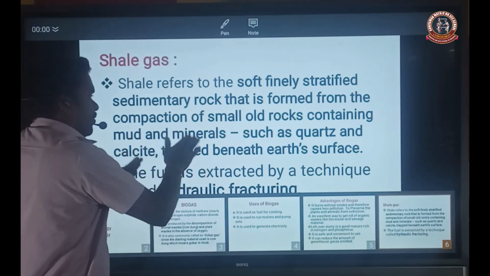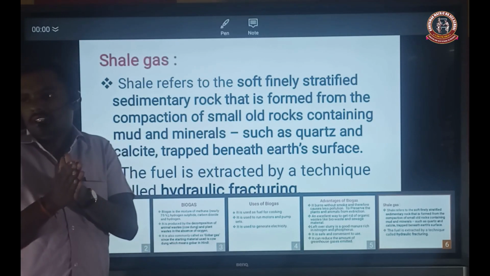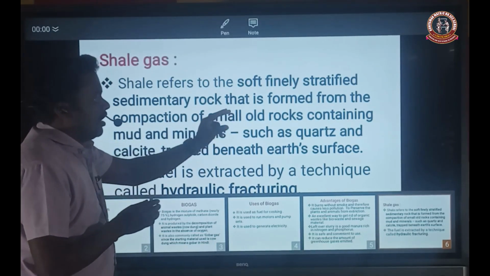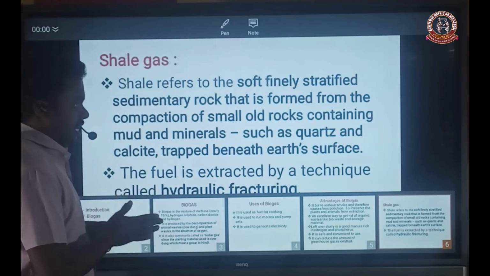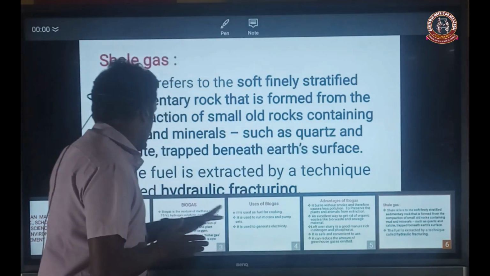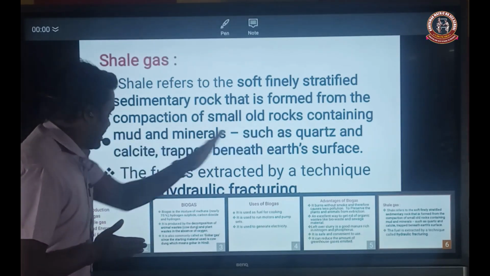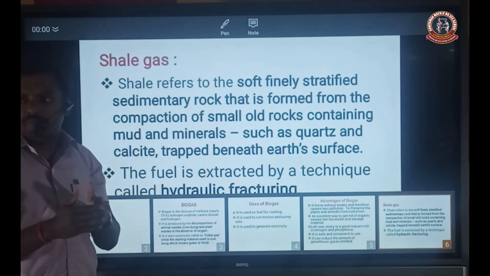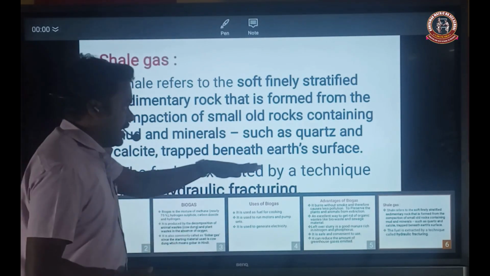So these all are formed. Compaction means closely arranged small old rocks to form shale gas, with minerals such as quartz and calcite. After this, the mud and minerals such as quartz and calcite are trapped, that means they go beneath, under the earth's surface.